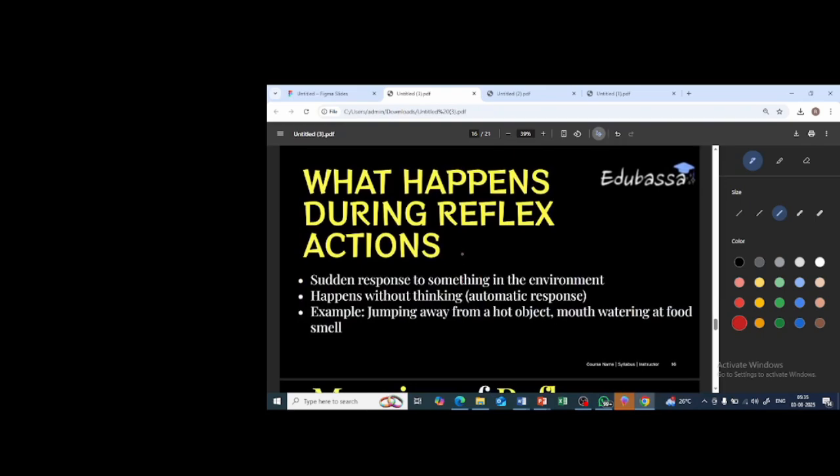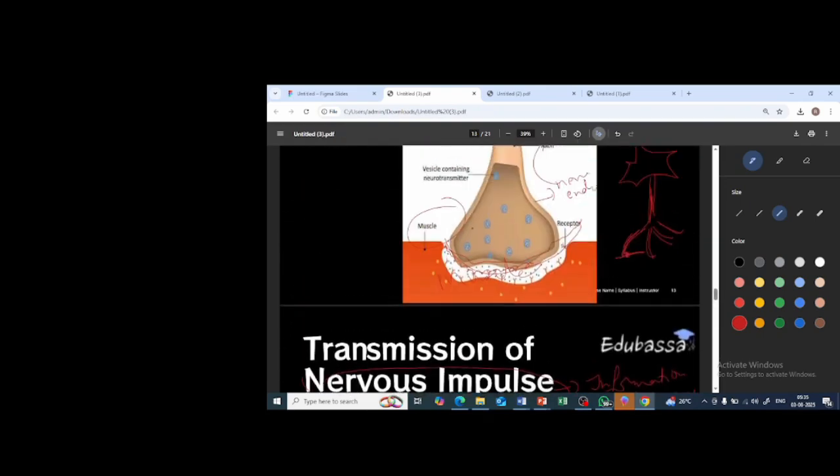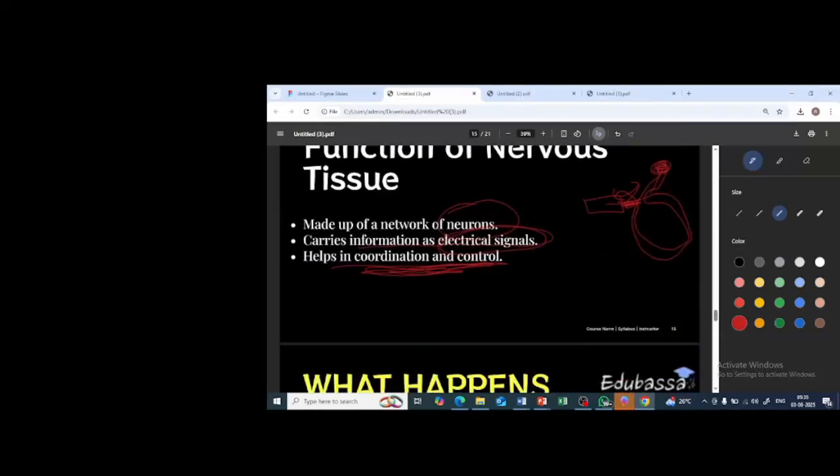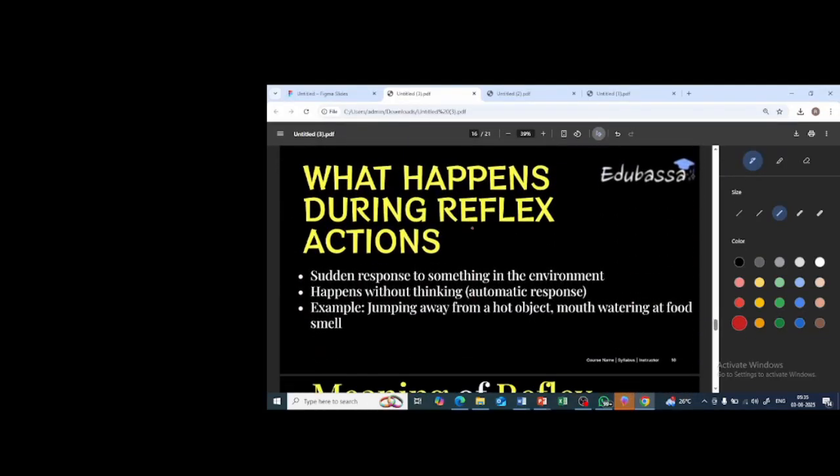Next is the next topic. I hope the neuron part is clear, about the nervous system everything is clear. The next topic is what happens during reflex action. Before knowing what happens during reflex action, tell me, what do you mean by reflex action?